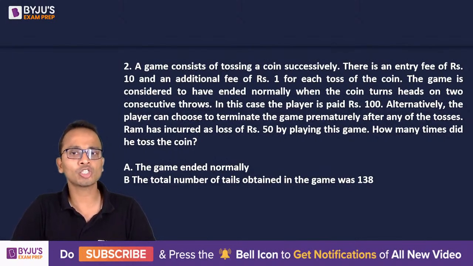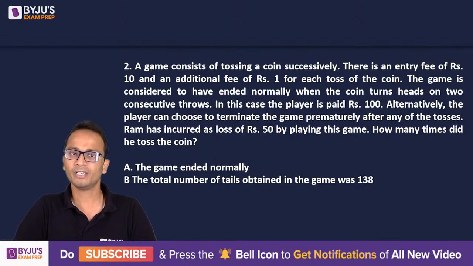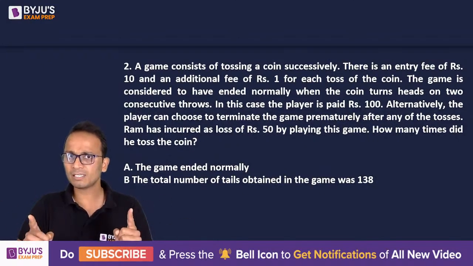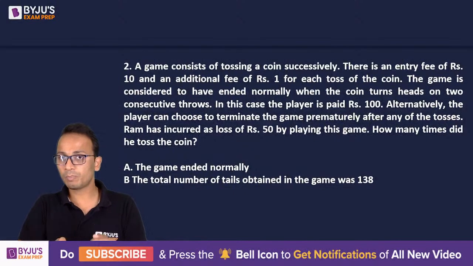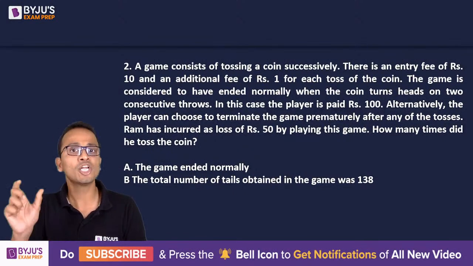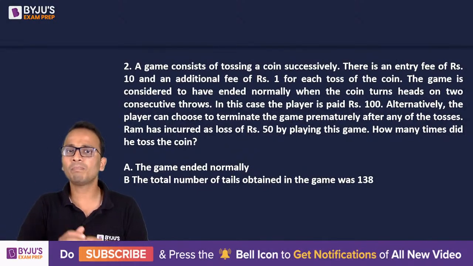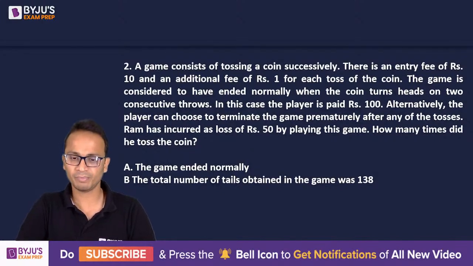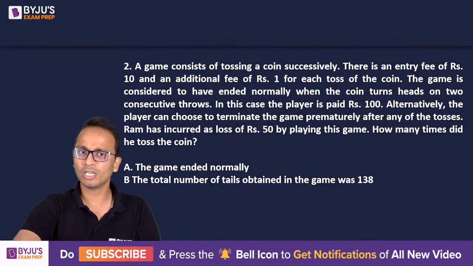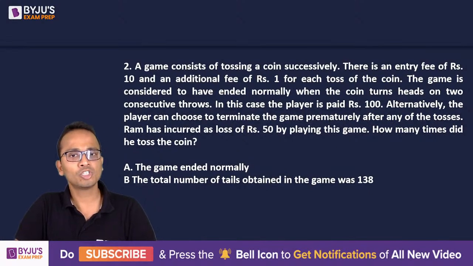Ram has incurred a loss of rupees 50 by playing the game. How many times did he toss the coin? This is what we have to find out. How many times did he toss the coin if he has incurred a loss of rupees 50 by playing this game? So there can be 2 possibilities. Either Ram was playing and the game has ended normally, that means 2 consecutive heads, or there was a premature termination of the game. Any one of these 2 things can happen. You'll have to find out the total number of tosses in the game.